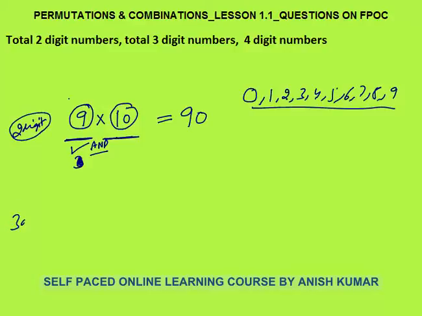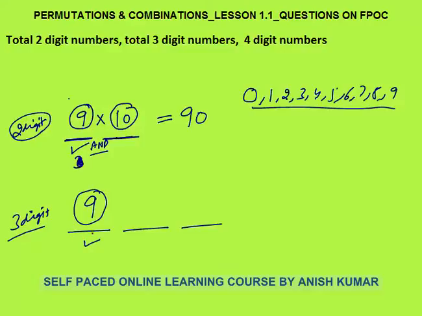What about 3-digit numbers? Here I am discussing the cases in which digits can repeat. For 3-digit numbers, first place can be filled in again 9 ways. You can put any one of 1, 2, 3, 4, 5, 6, 7, 8, 9. This place can be filled in 9 ways.